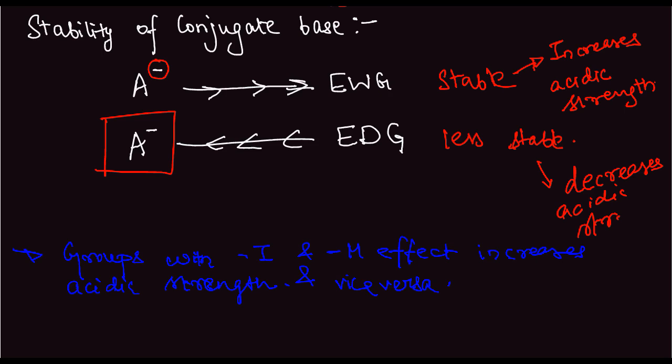Now, let's do an example of acidic strength. We have to write the acidic strength order for the following compounds. So the compounds given to us are ethane, ethene, and ethyne.